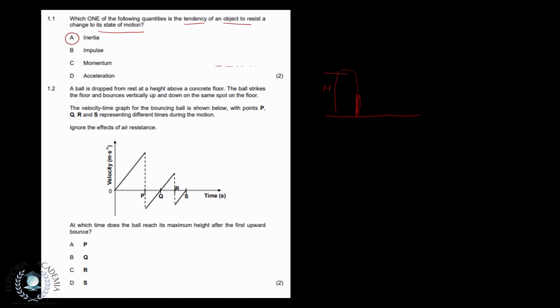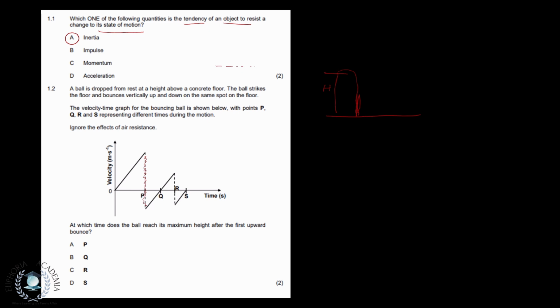All right, so we're just going to look at the graph here. On this graph, we have a positive velocity, and then the velocity is decreasing, passes P, and then goes up. So this part can be deemed as our first bounce.